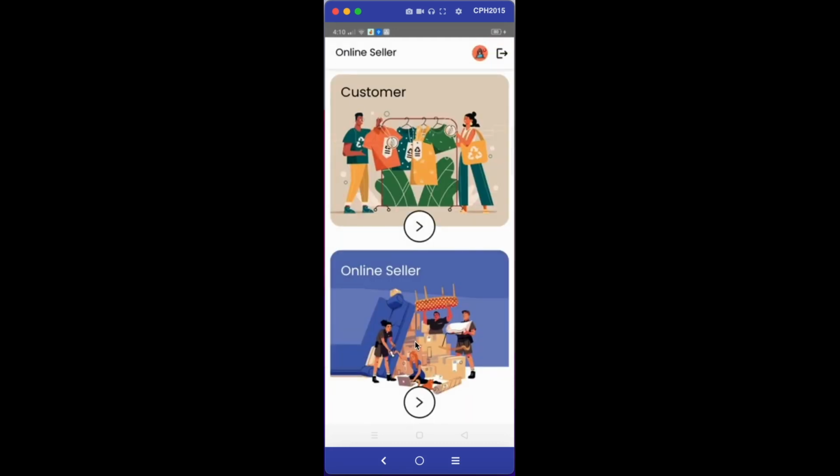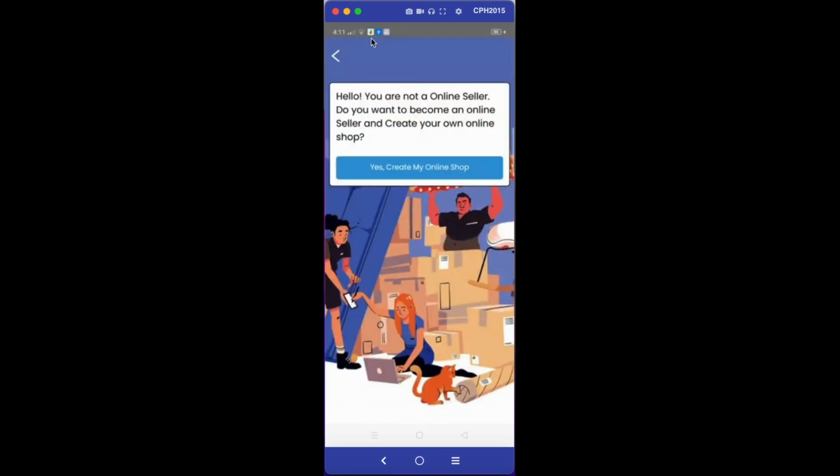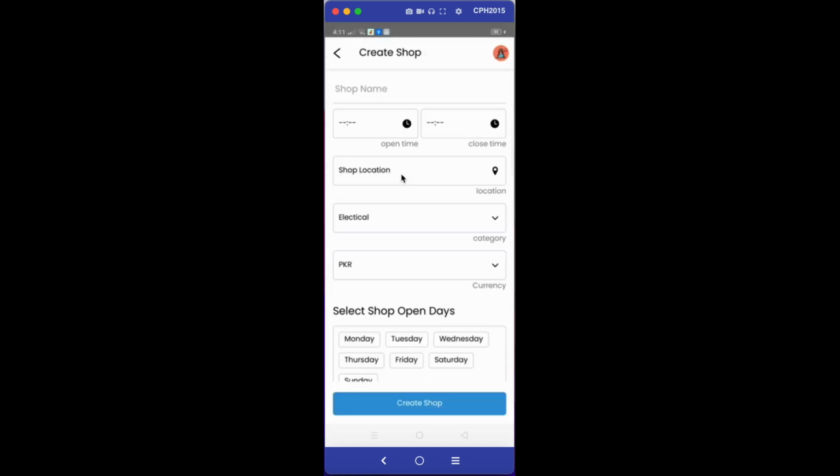Okay, so let's talk about how you can become an online seller. To become an online seller, click on this online seller button, and then you will be directed to this screen which says do you want to become an online seller. You can click on this button. Then you have to fill this form.